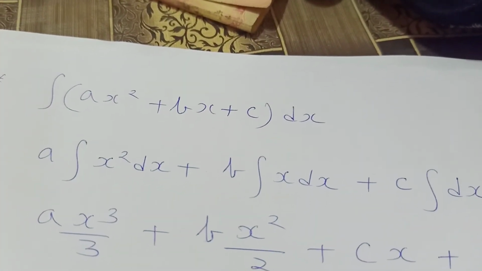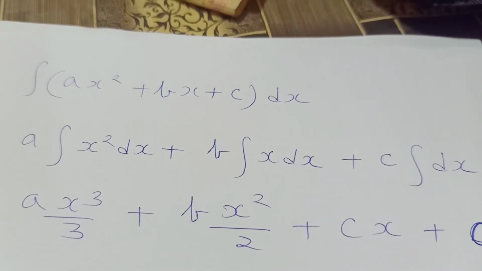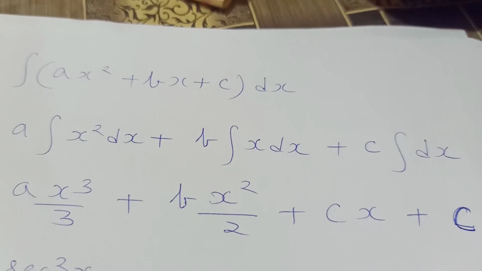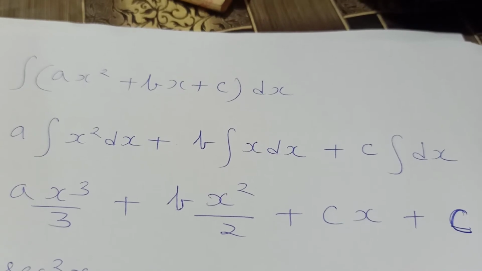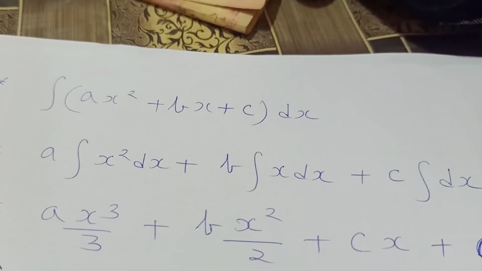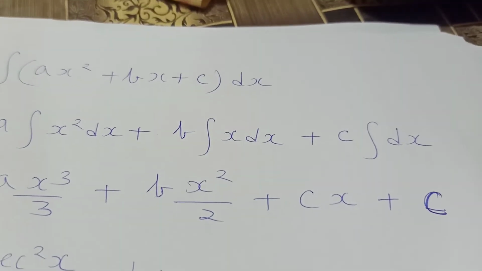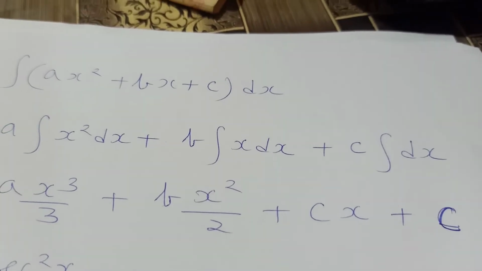Our first question: integration of ax square plus bx plus c with respect to x. We separate these three terms, so we can write a times integration of x square dx plus b times integration of x dx plus c times integration of 1.